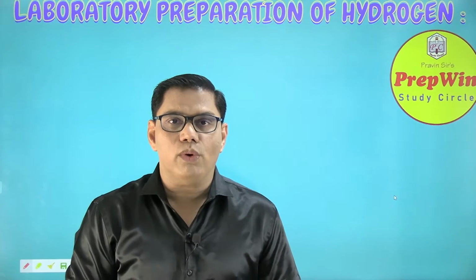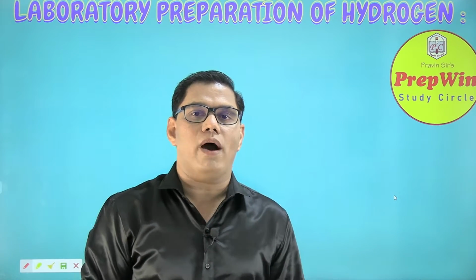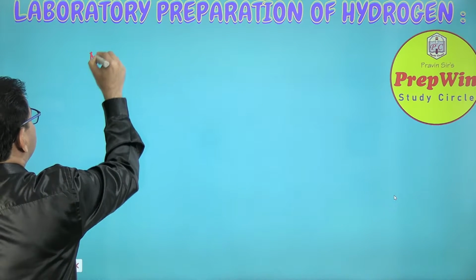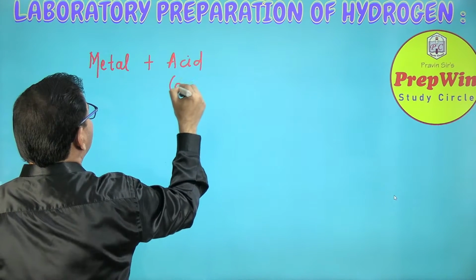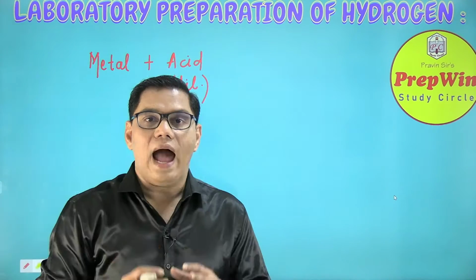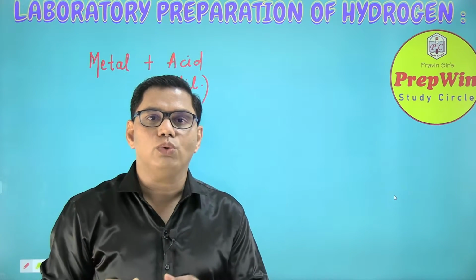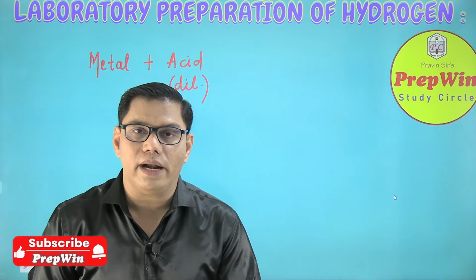Now let us try to understand the chemical reaction that takes place when you use zinc in the laboratory preparation of hydrogen gas. So first of all, we will write the word reaction: metal plus acid, and only dilute acid we are going to use. As far as concentration of acid is concerned, there are two types of acids, dilute acid and concentrated acid.